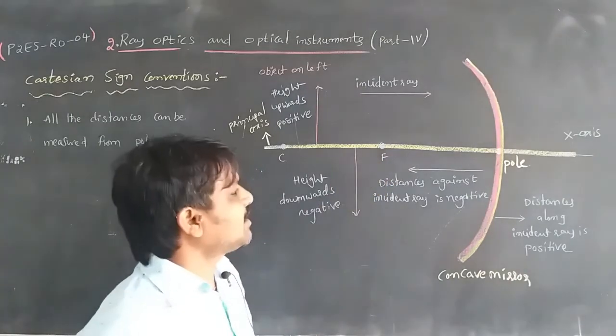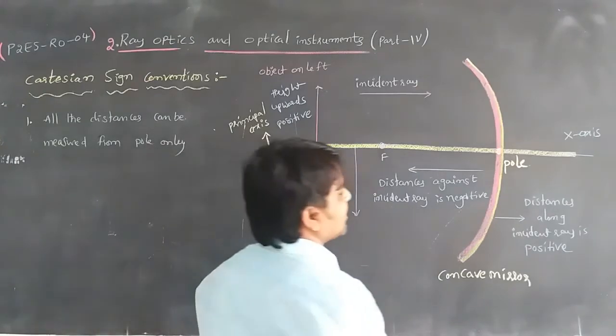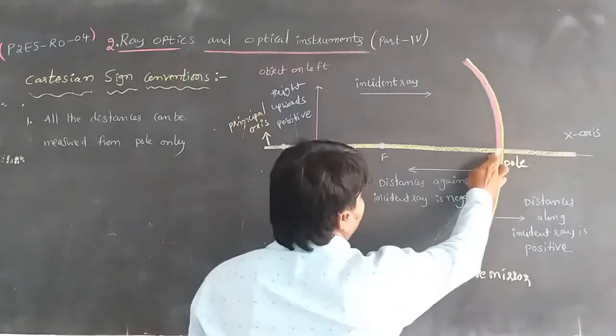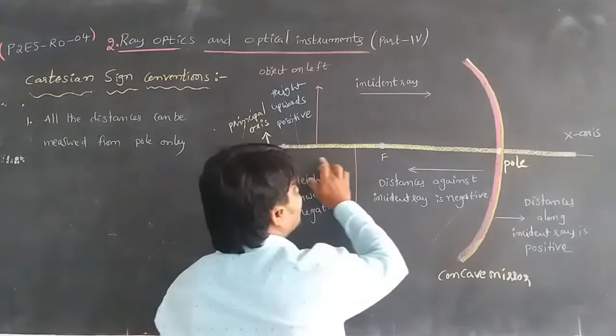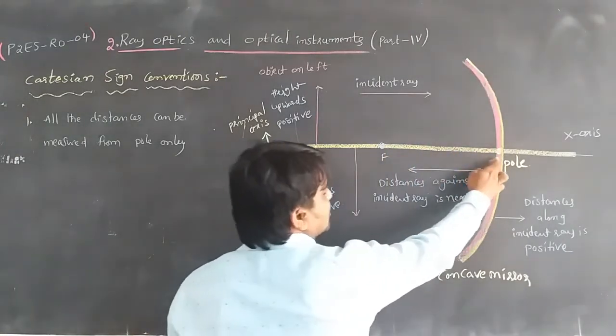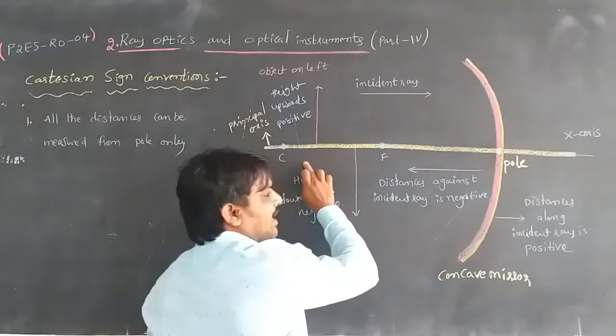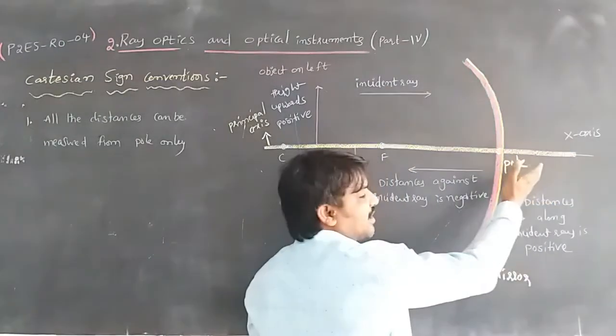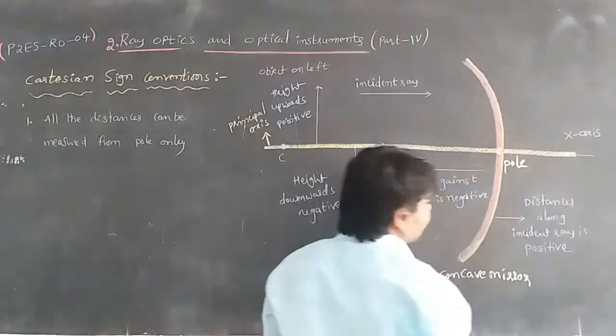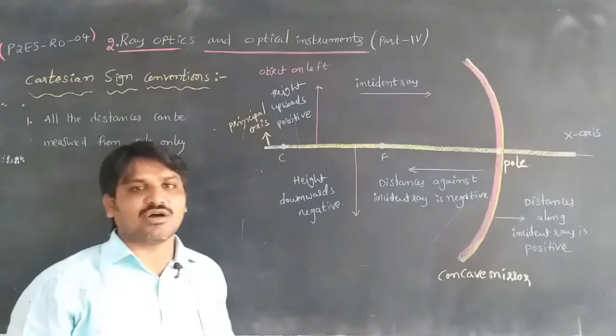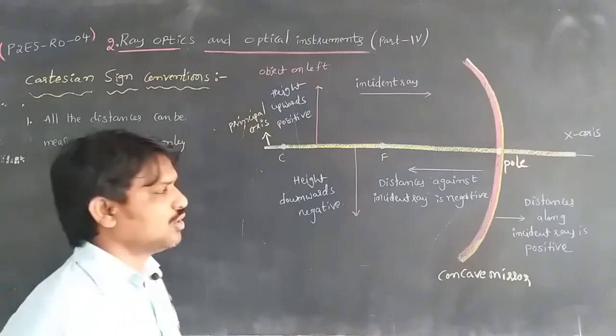So the values should be measured from the pole only. Either if we take values on this side, we measure from the pole to this side, or if on that side, from the pole to that side. First we have to measure all the values from the pole only.